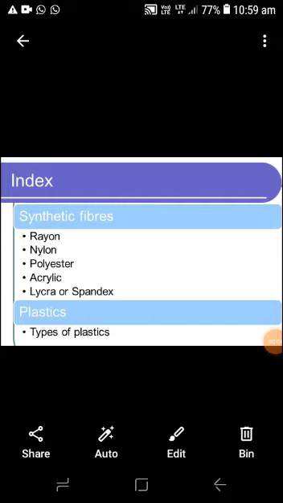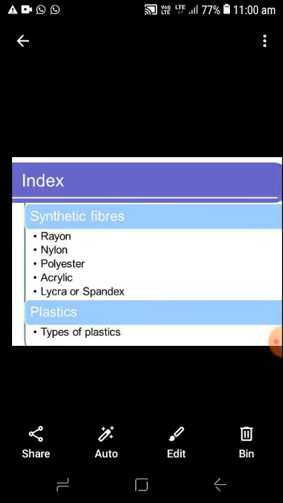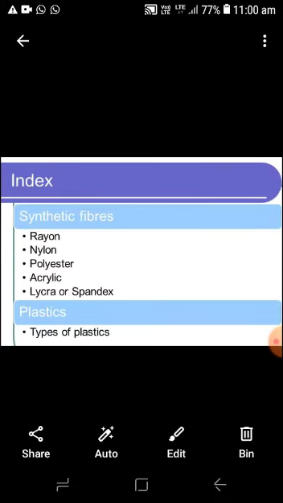Today we start the new topic, the new lesson, synthetic fiber and types of plastics. In this topic, we read about rayon, nylon, polyester, acrylic, and lycra. Synthetic fibers, and for the plastics we read about thermosetting plastic and thermoplastic. So let's start with the fiber.